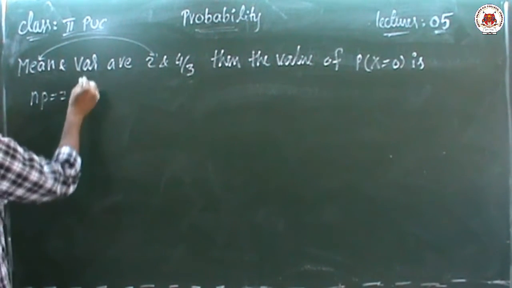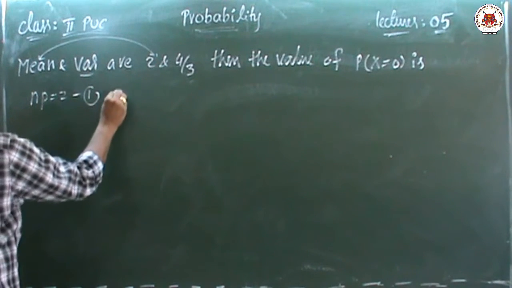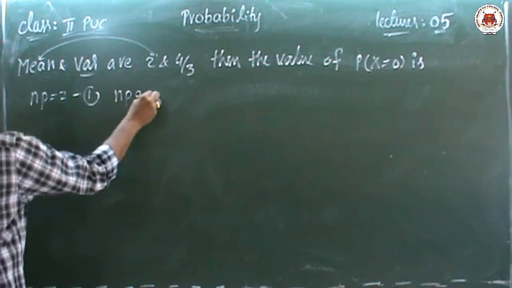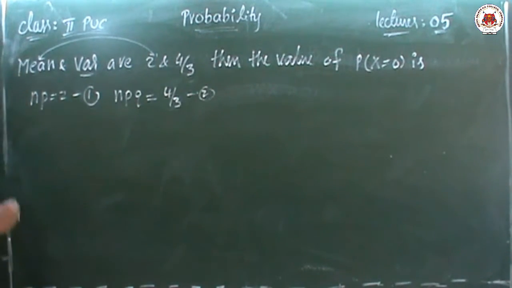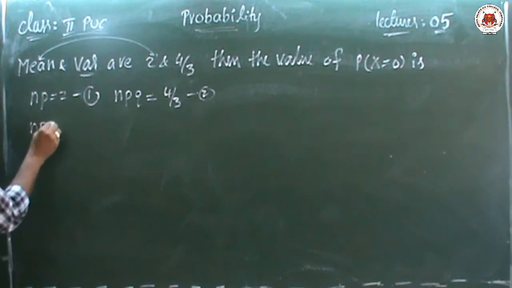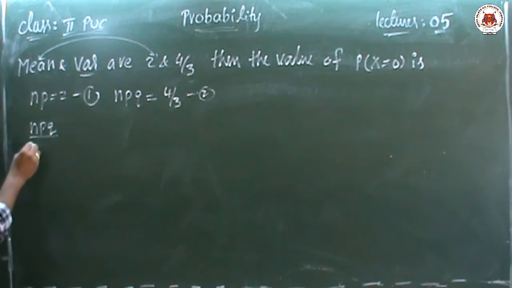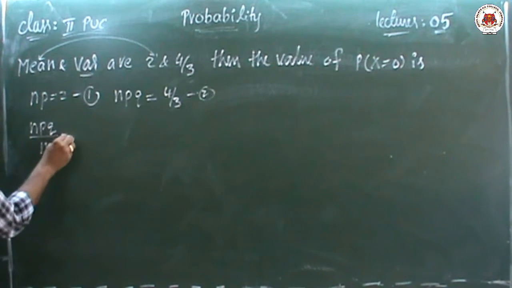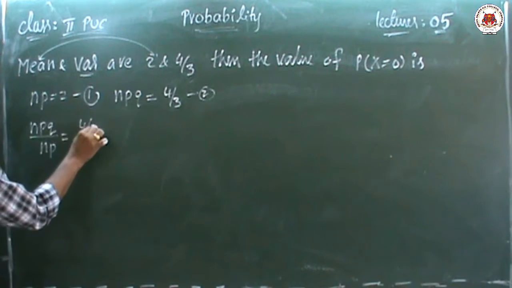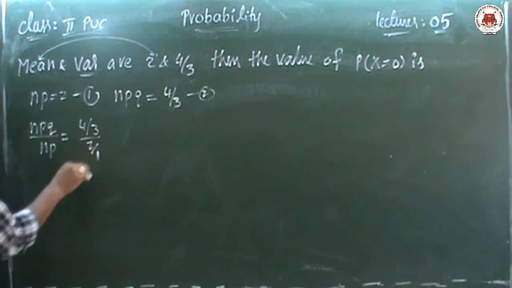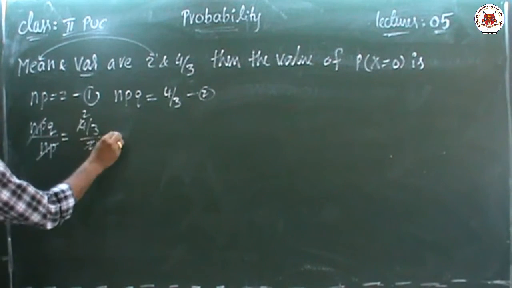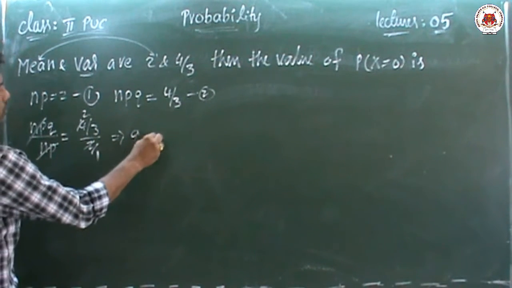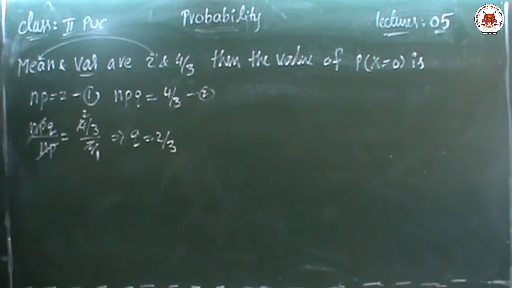This is the first equation. Next, variance. Variance means NPQ is equal to 4 by 3, the second equation. Now second equation by first equation. NPQ by NP equal to 4 by 3 by 2. NP cancels, then what is the Q value? Q value is 2 by 3.